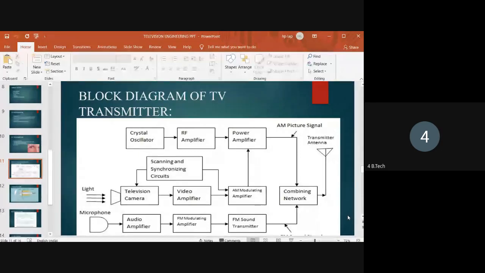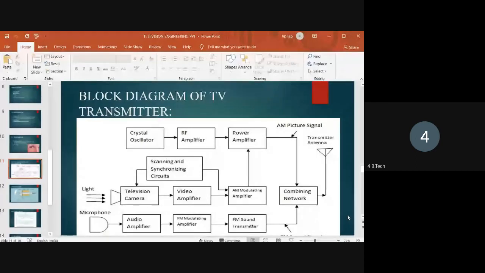The television system, at the transmitter side, contains the camera tube, and at the receiver side it contains the picture tube. Here, on the transmitter side, the light is nothing but the scene.